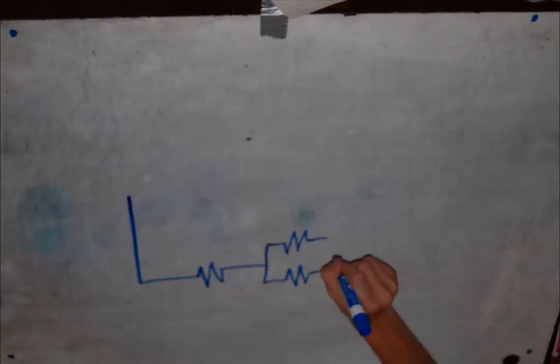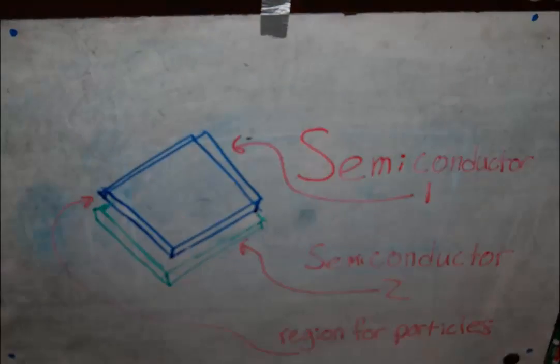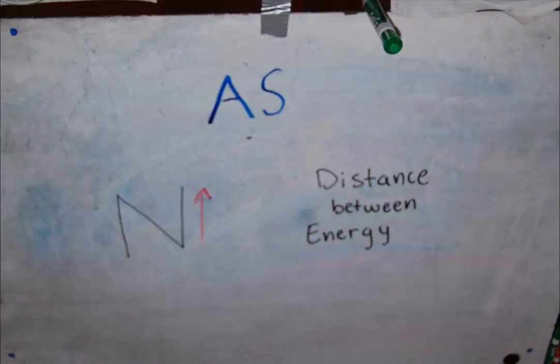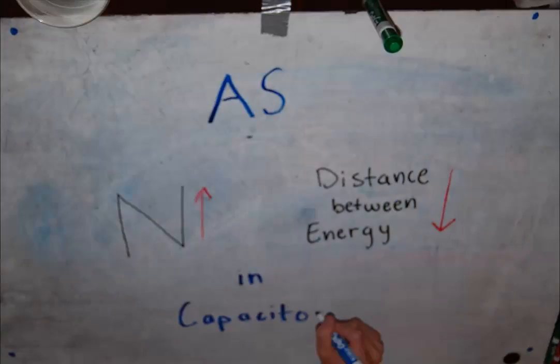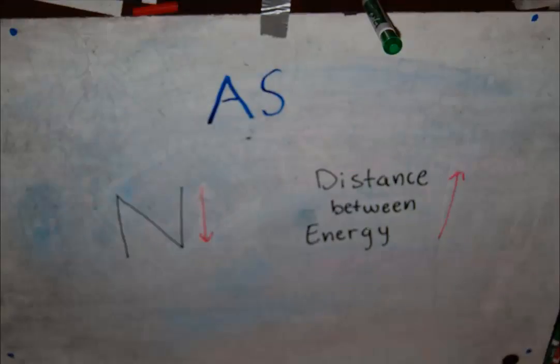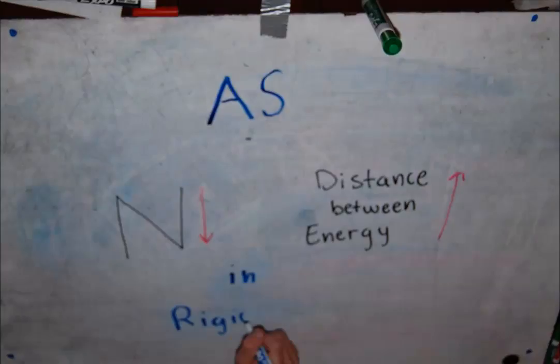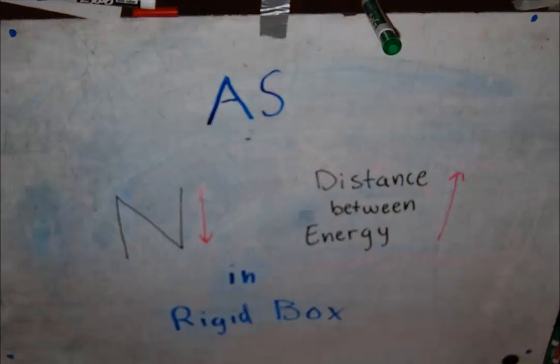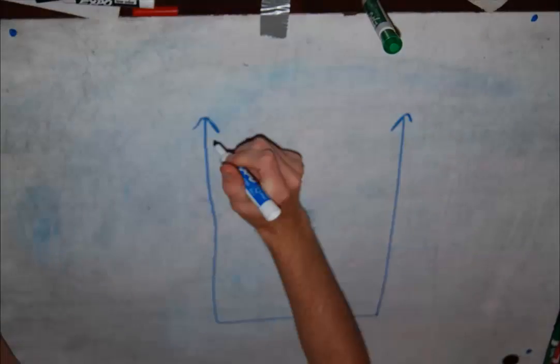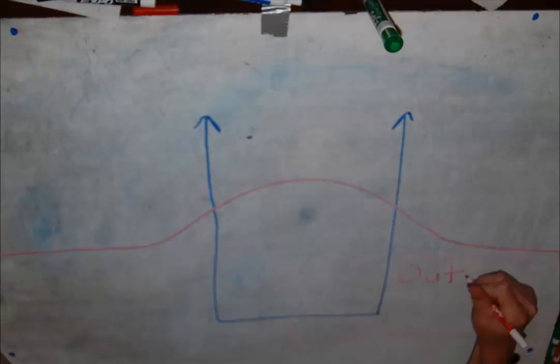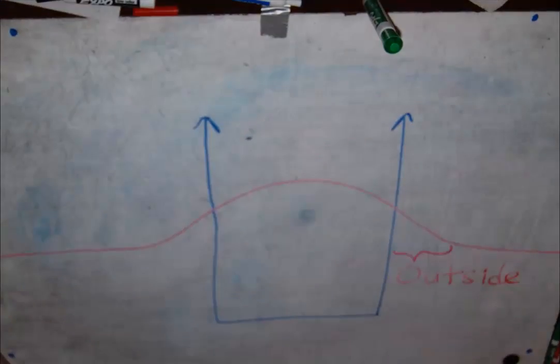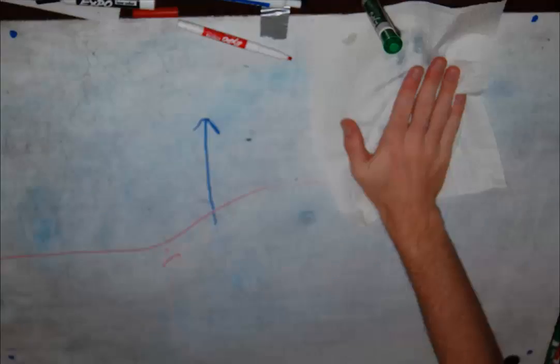A particle in a capacitor can be modeled as a particle trapped in a semiconductor. When the distance between plates becomes small enough, the particle's wave-like characteristics cannot be ignored. For example, as n increases, the space between each energy decreases. This is the opposite of the particle in the rigid box. In addition, the node spacing increases as the wave goes right because the particle loses kinetic energy. Another characteristic is the probability of finding a particle is more likely on the right as the particle is moving slower. Finally, the electron penetrates beyond the classical turning point into the classically forbidden region.